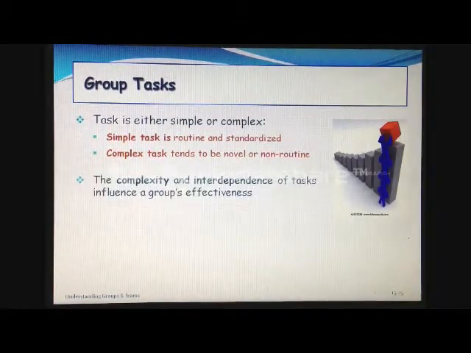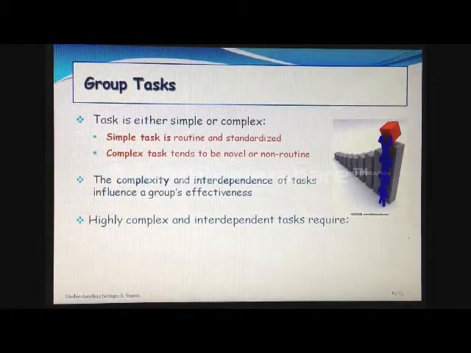The more complex the task, the more a group benefits from group discussion about alternative work methods. A high degree of interdependence among the tasks that group members must perform means they'll need to interact more. Thus, high complex and interdependent tasks require effective communication and controlled conflict.